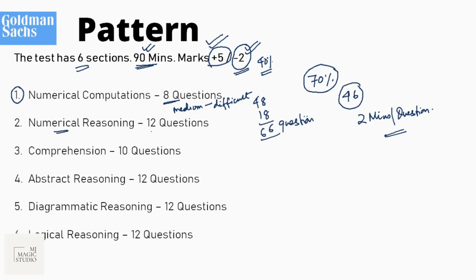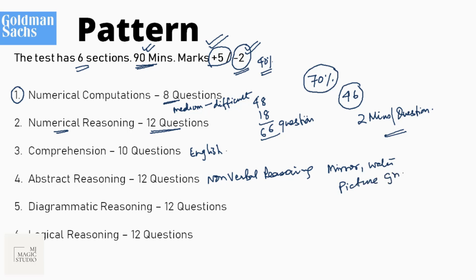The second section is numerical reasoning, where they ask you a good 12 questions, and most of the time you will get questions on filling in the series, number series, alphanumerical series. Comprehension is all English, out of my purview. Abstract reasoning is basically non-verbal reasoning, where they would be asking questions about mirror image, water image, complete the picture sequence, or complete the picture grid.